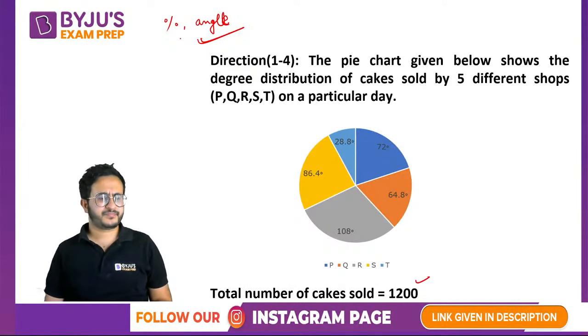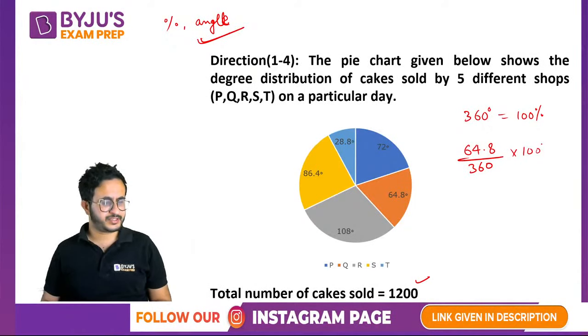Now if we are given distribution in angles, we know that 360 degree is 100%. Okay, so suppose I have to find how much the value of this is, right? So that will be 64.8 by 360. Total is 360, right? So if you have to convert to percentage, you can convert like this.